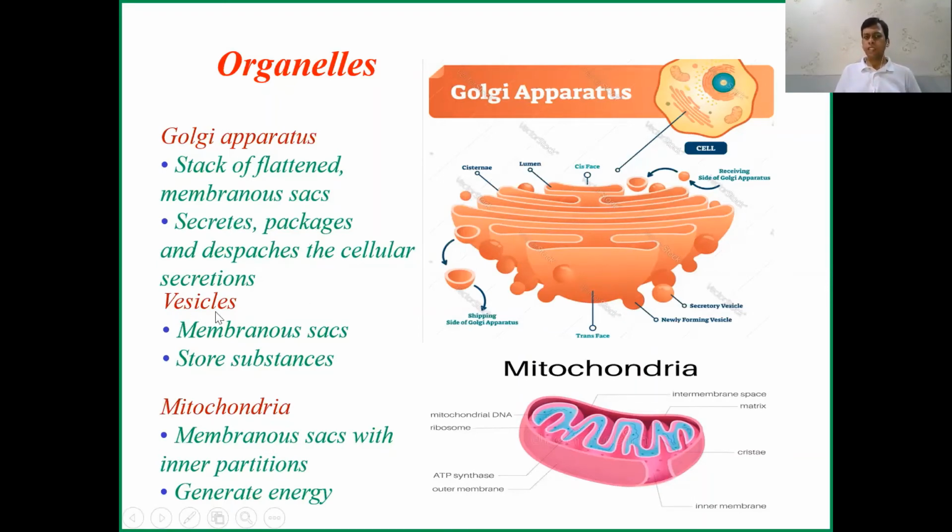And there is another one, the vesicle, membranous, for stored substances. So in our cell there is a storehouse also. If they have to store something somewhere, they will store it. The compartment is there, and inside the compartment they can store something. So this is called vesicles, and this is the mitochondria.